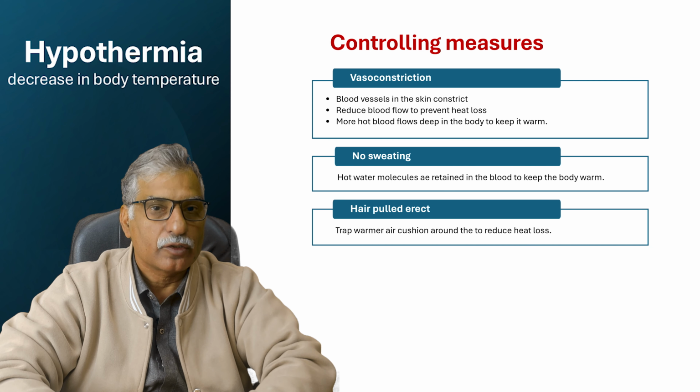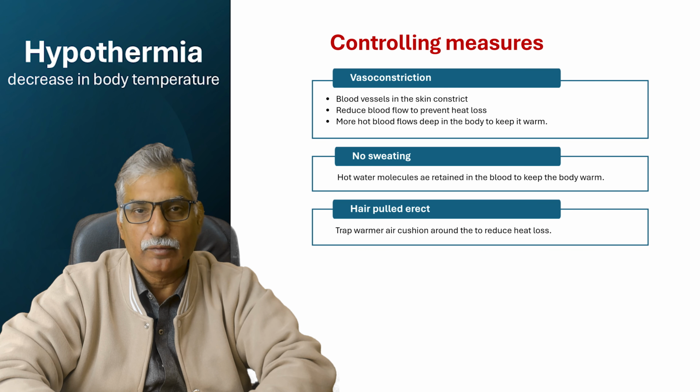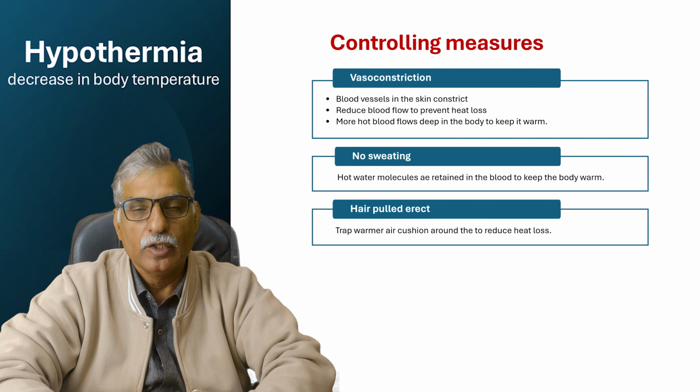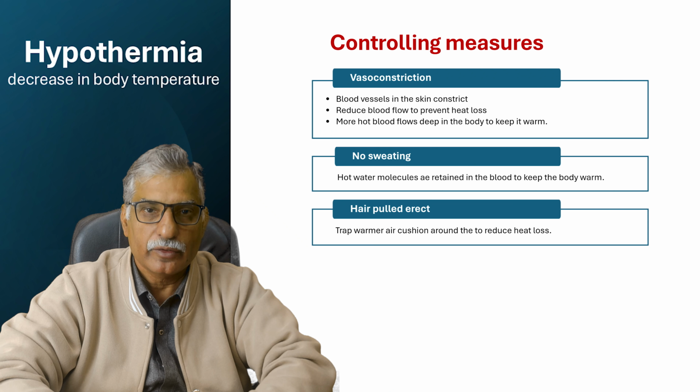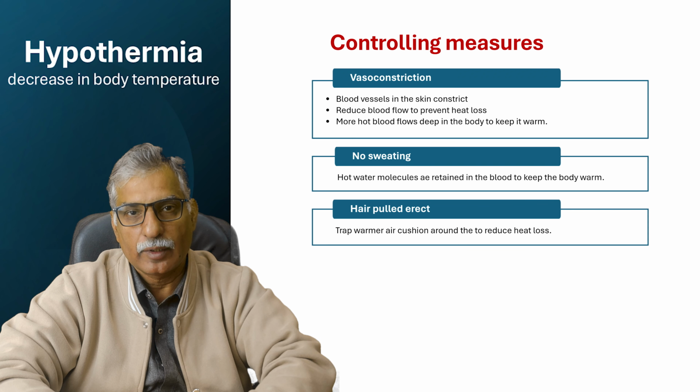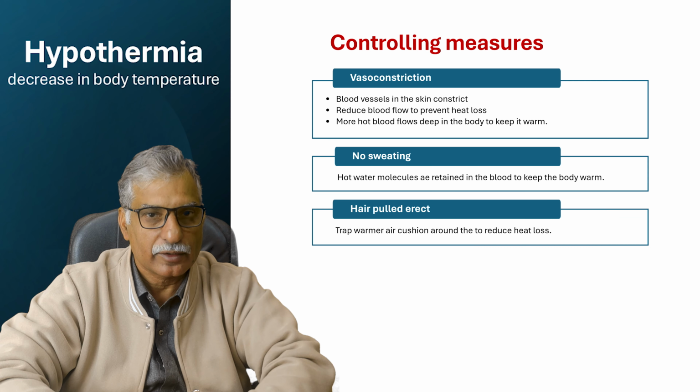Then we switch to certain other metabolic activities. Certain hormonal changes are likely to take place, like more adrenaline being produced. This adrenaline will increase the rate of respiration of the body muscles, and that will produce more heat, and this heat will compensate for the heat loss and increase the body temperature back to 37 degrees Celsius.